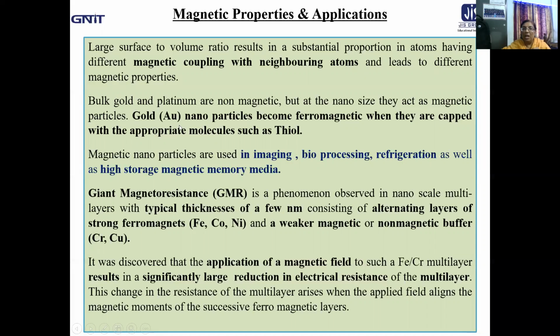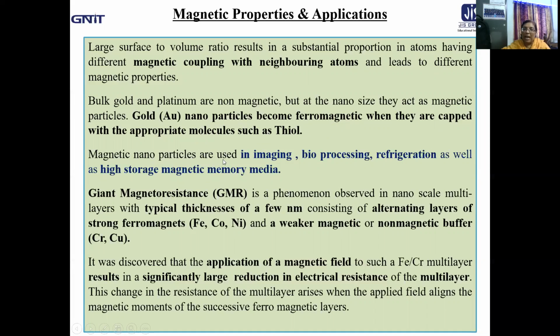For example, gold nanoparticles become ferromagnetic when they are capped with appropriate molecules such as thiol. So gold in the bulk state was non-magnetic, but in the nano range it becomes ferromagnetic, the class of material showing maximum magnetism, if you reduce the size to the nanometer range and cap it with appropriate molecules such as thiol.